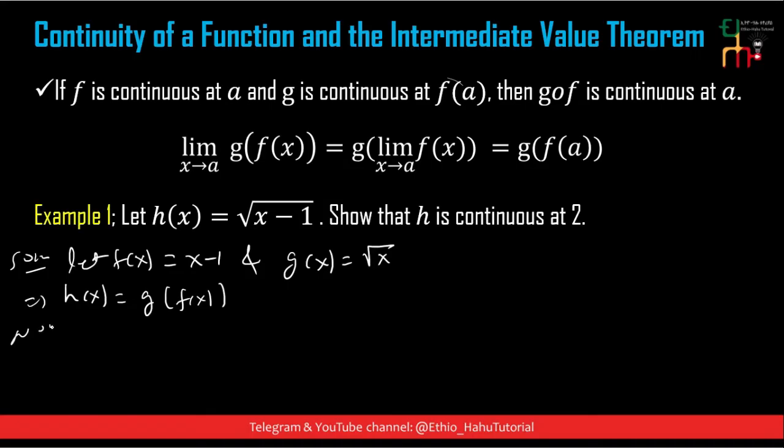Now f of x አችን x minus 1 is continuous for all real number, ስለዚህ at x is equal to 2